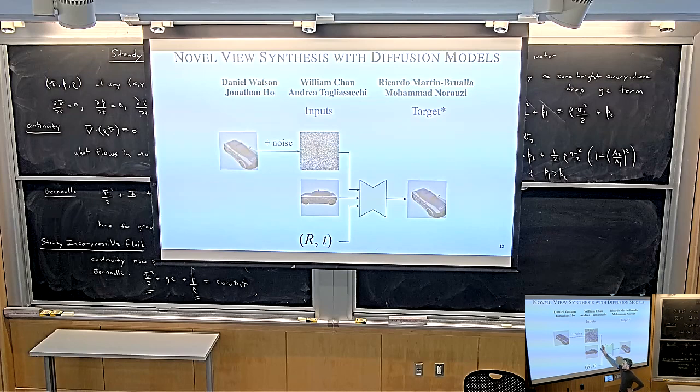So let's say we don't add this noise and we just add this image and this camera pose. Why would this give you anything reasonable? And the answer is it won't really give you much reasonable. If you train it just like that, when you change the camera view, you will get lots of artifacts, but you will get a reconstruction.